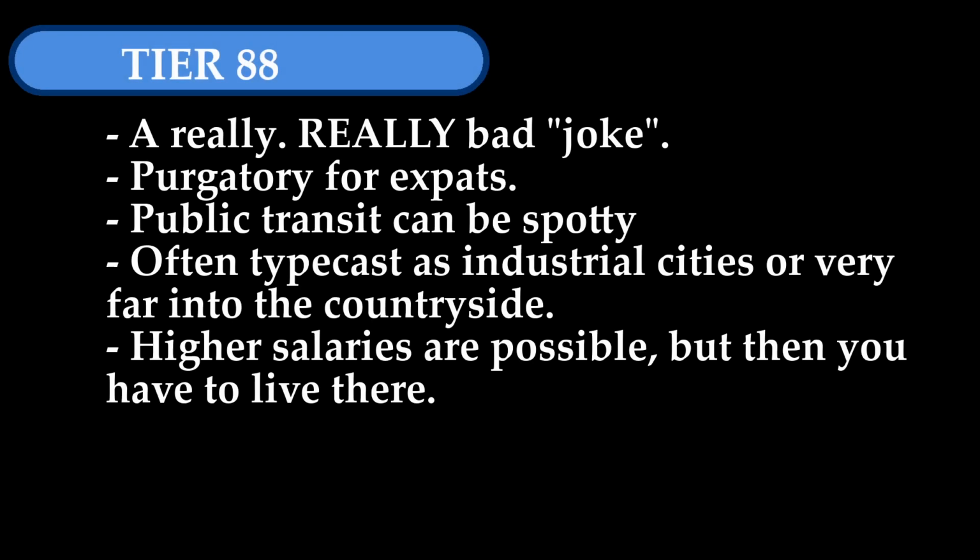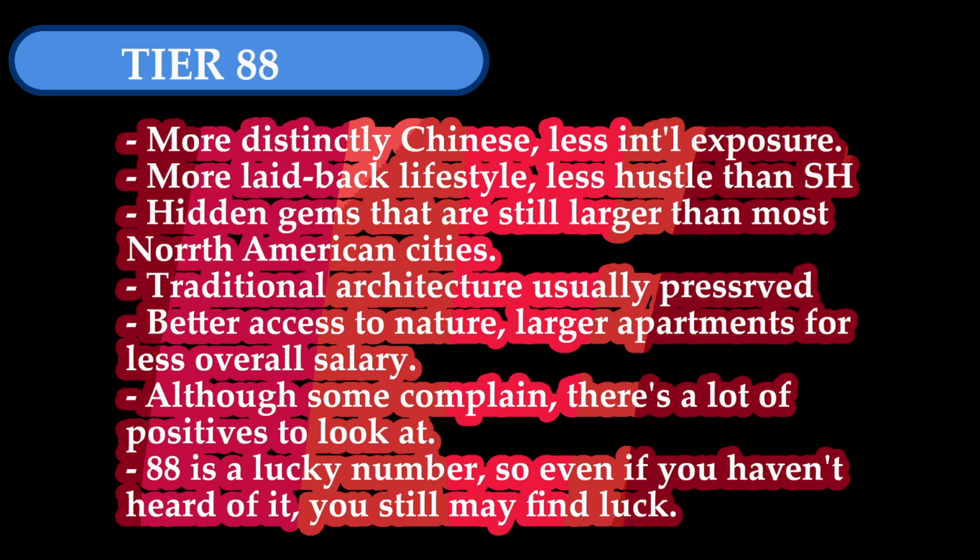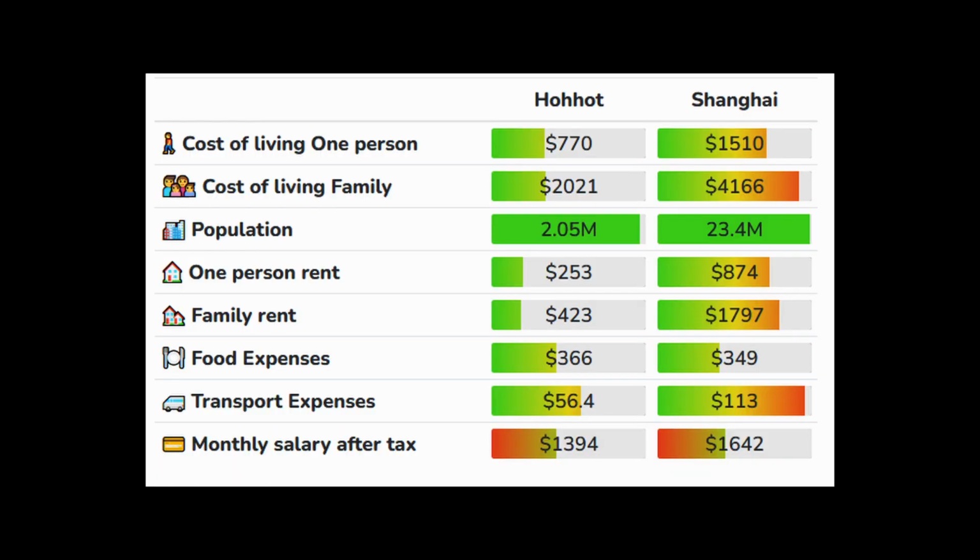Well, that's for Tier 88, or Tier 888. As far as I know, this specific classification of city originated on Reddit, and it's been just a really bad joke among the expat community in China. The fact is that Tier 88 is generally ascribed to cities where people don't find nearly as many amenities, like maybe they're missing Starbucks, or they had a really bad apartment their first week in the city, so they call it a Tier 88, because, oh, compared to Shanghai, my apartment is so much worse, neglecting the fact that they probably spend a tenth on rent.